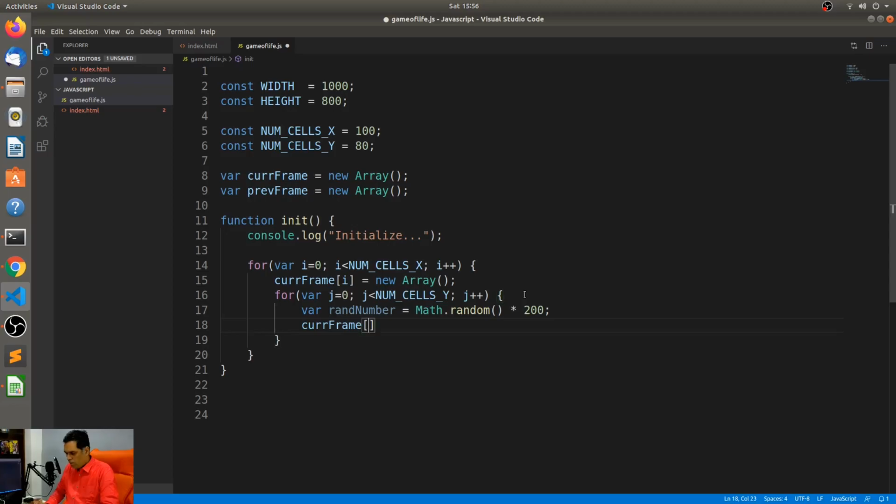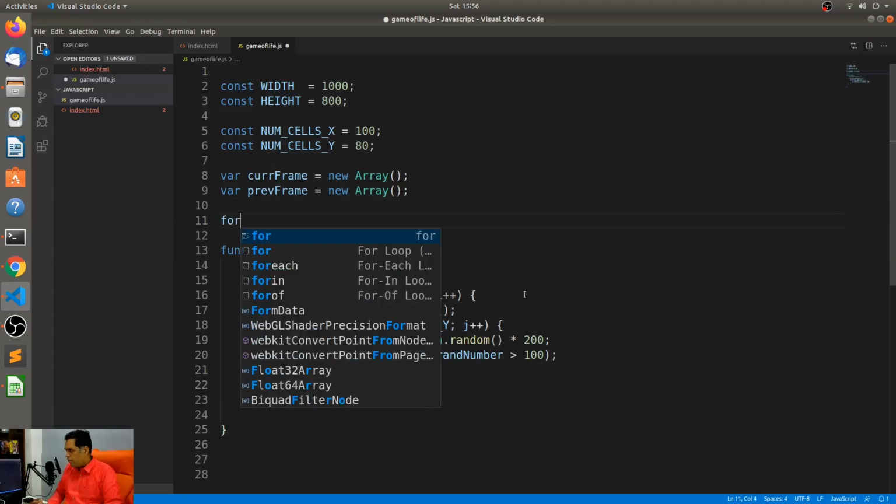Current frame of i of j is equal to random number is greater than, let's say, 100. All right. So because we have taken 200, if the random number is greater than 100, then this will be alive, or else it will be dead. Yep. Okay. Now that we've done that, let's just copy this current frame into the previous frame, and this is why I was saying that we need a function that copies one array into another array.